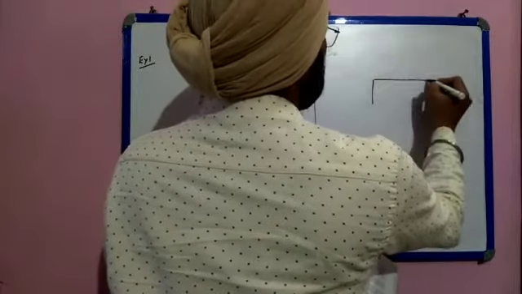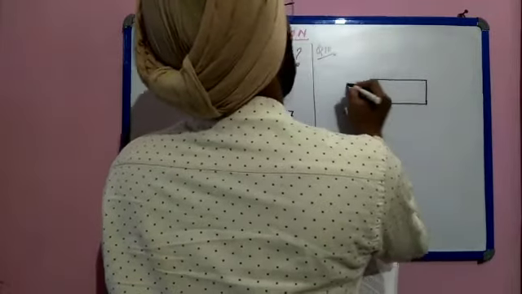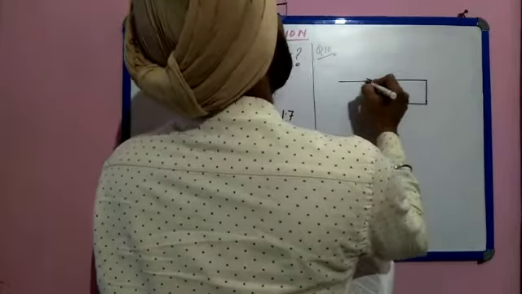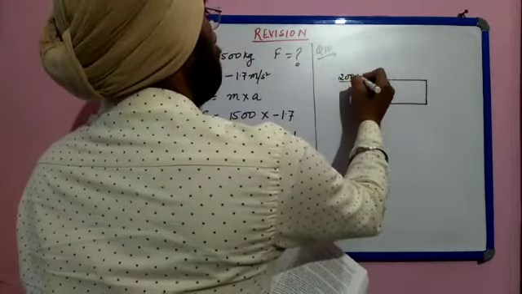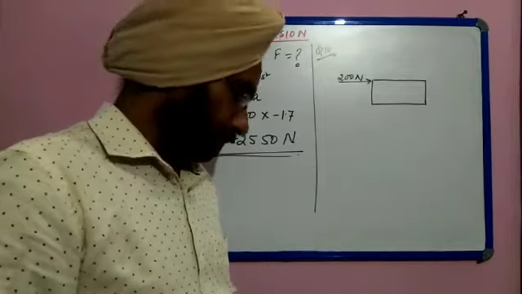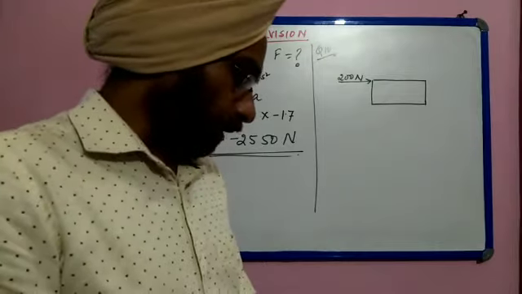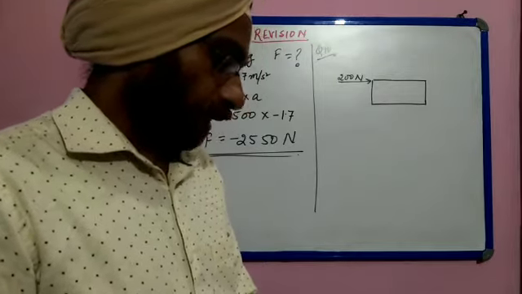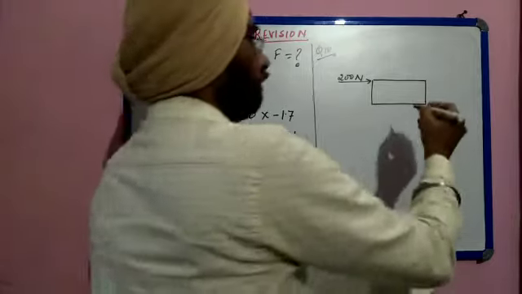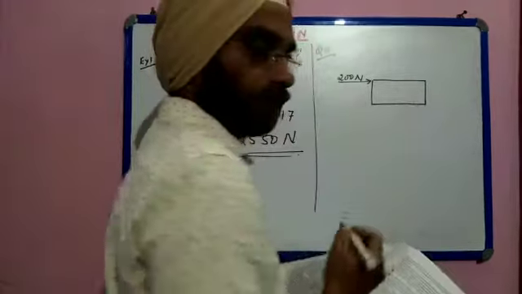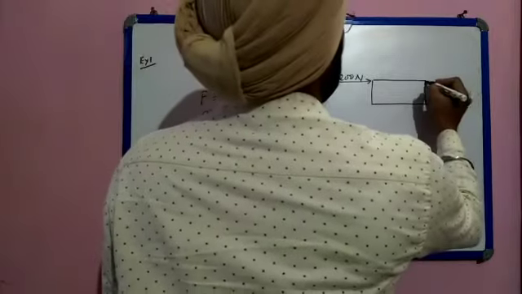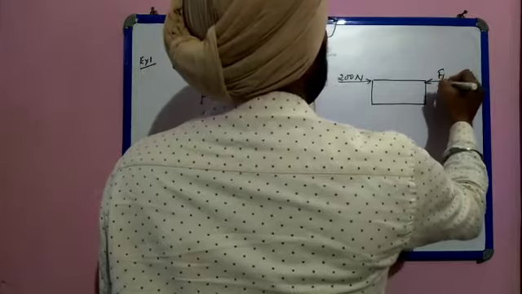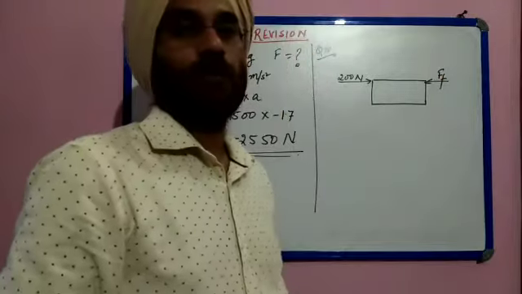There must be some box. A horizontal force is applied to it. Horizontal force is 200 Newton, horizontal, you know, the x-axis. We intend to move a wooden cabinet across a floor at a constant velocity. So velocity must be constant. That means there is no acceleration. That means there should be no net force acting. And here the force of friction is acting. Now we have to calculate the force of friction.